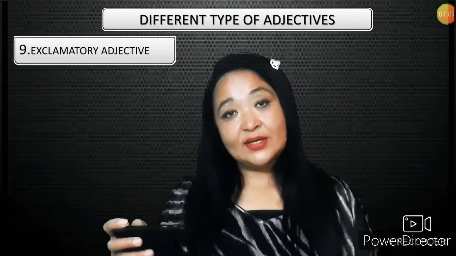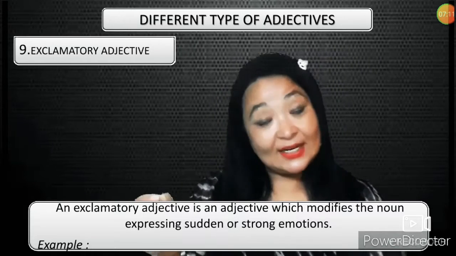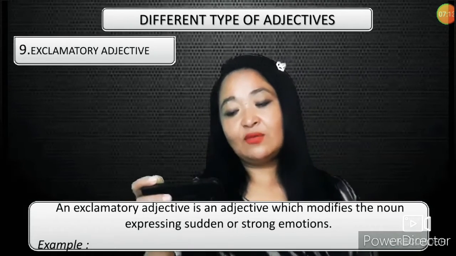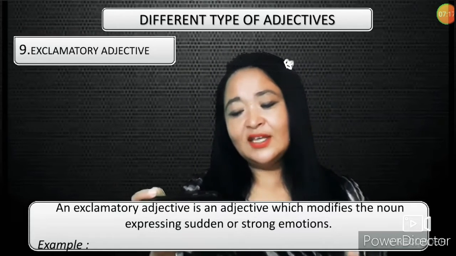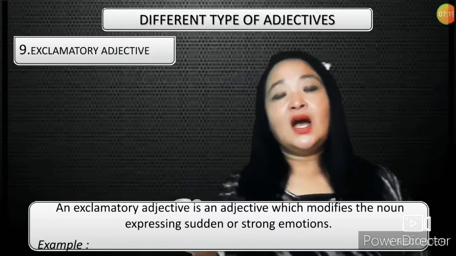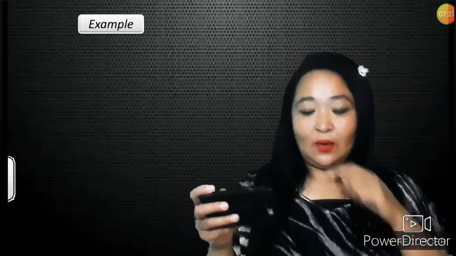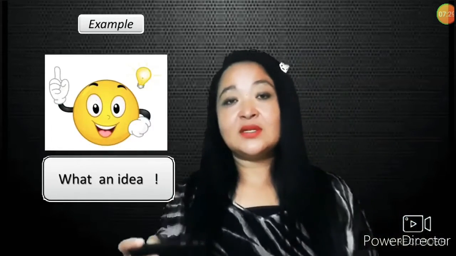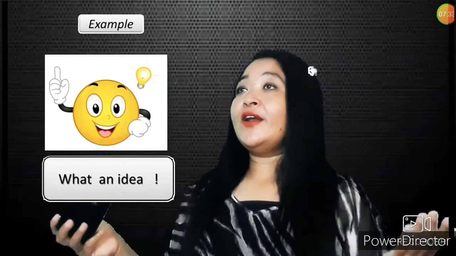Next type of adjective is the exclamatory adjective. What is an exclamatory adjective then? Well, an exclamatory adjective is an adjective which modifies the noun expressing sudden or strong emotion. Okay, right. We'll take an example to try to understand again what an exclamatory adjective is. The first example is: what an idea.